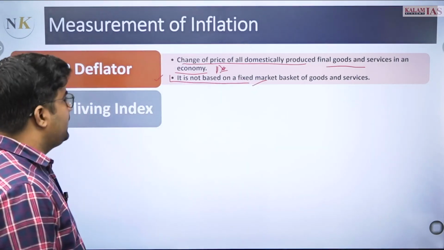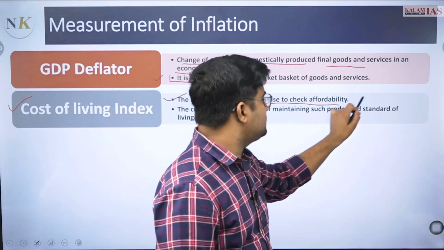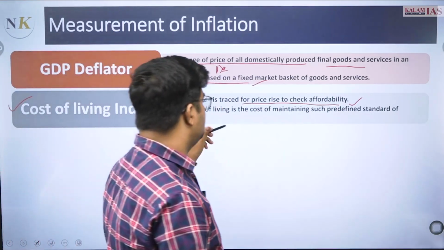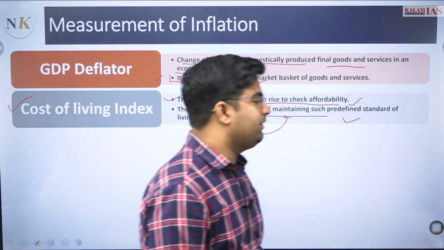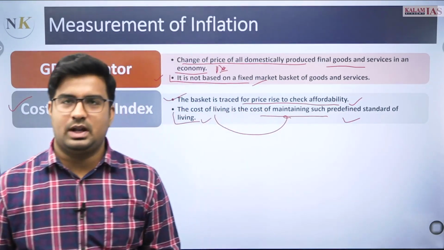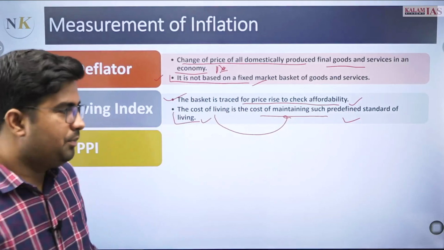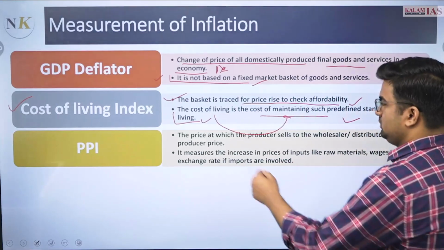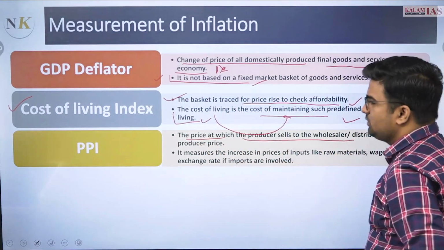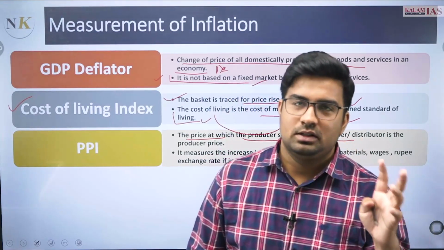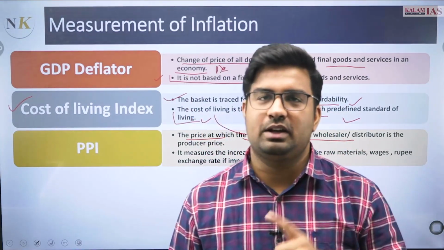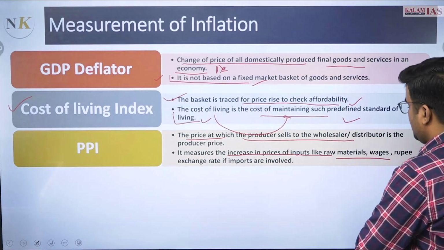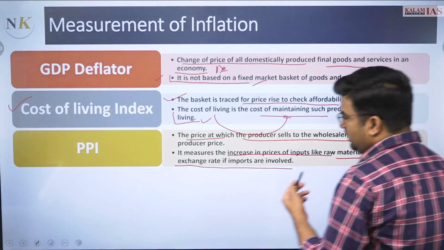Then there is cost of living index. This basket is traced for the price rise to check the affordability of people, whether the things are affordable for them or not. And the cost of living is the cost of maintaining such a predefined standard of living. That is another aspect. Post this, the producer's price index, it sees the price at which the producer sells to the wholesaler. So increase at the level of producers, the price rise. So that will be producer's price index. And it measures the increase in prices of inputs like raw materials, wages, rupee exchange rate, if imports are available.